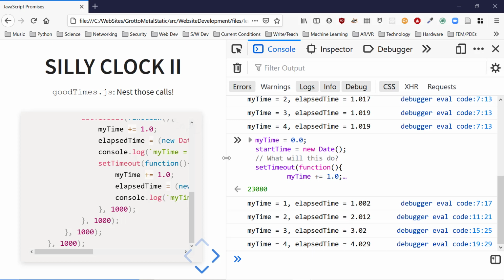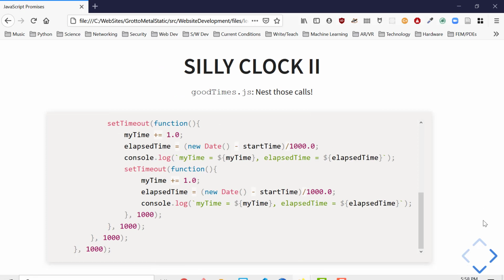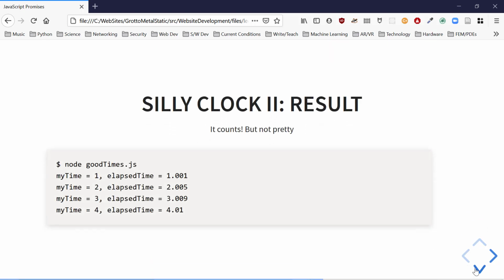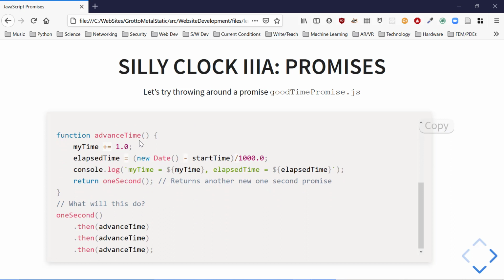I hope so, Professor. You made us learn all about these promises. Sorry, I have to talk to myself because you are not here right now. Let's go and see if we can do better. Let's do a promise. So my time, start time, beginning from before. Now I'm going to have a function that returns a promise that resolves in 1 second. Function one second, return new promise, and so on. Function advance time.